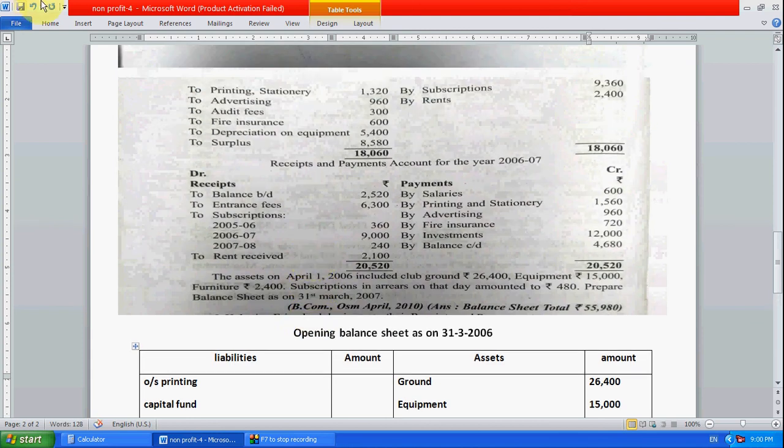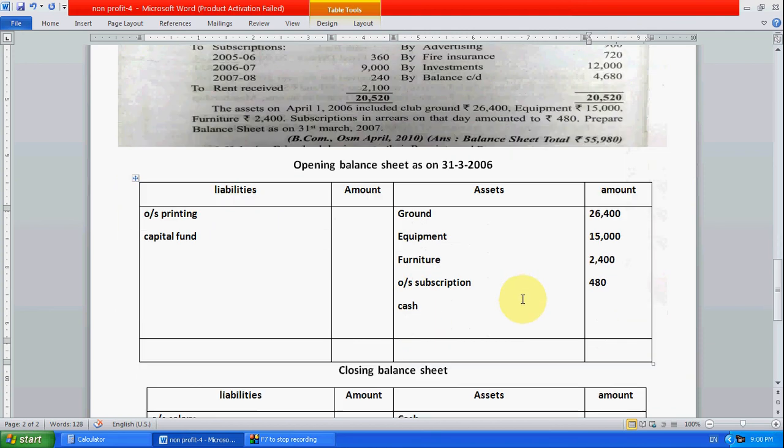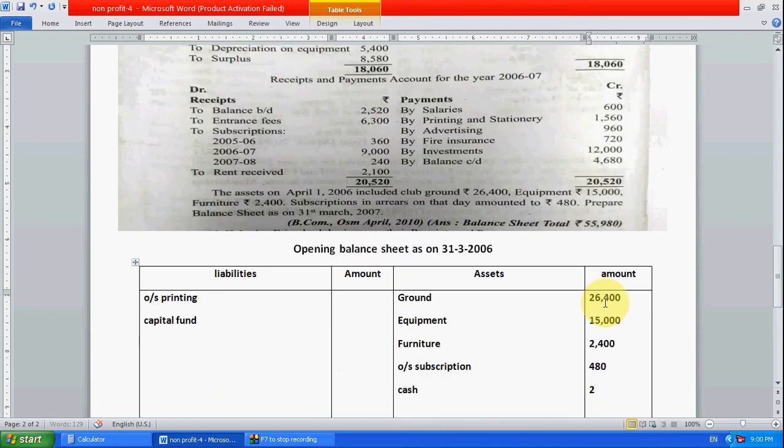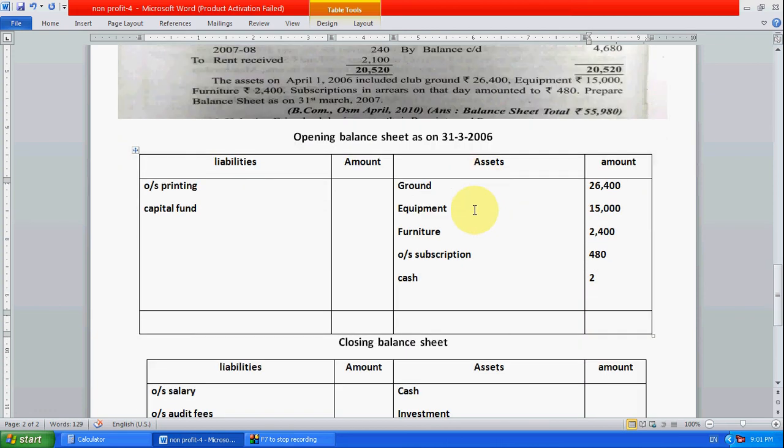Now let's go to the receipt and payment account. Here, receipt and payment is also known as cash book. Cash book means there is already a balance brought down. Balance brought down means there is already a balance in the cash book from last year. So how much is the cash? 2,520. This is last year's cash, 2,520.